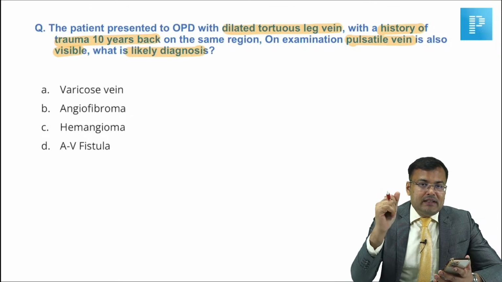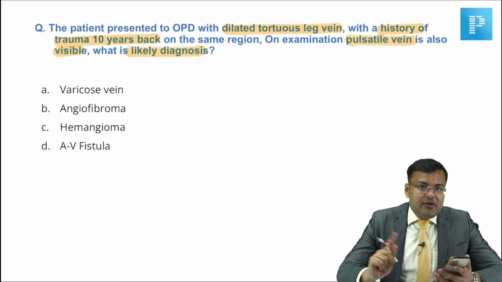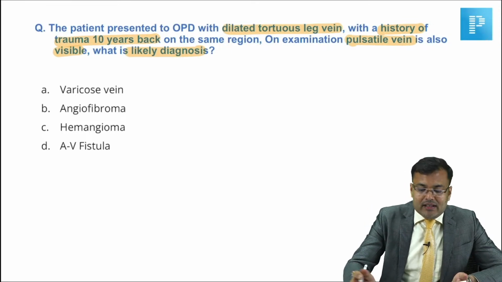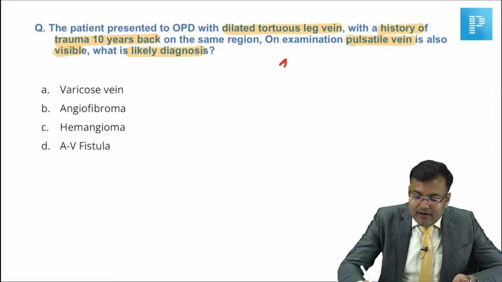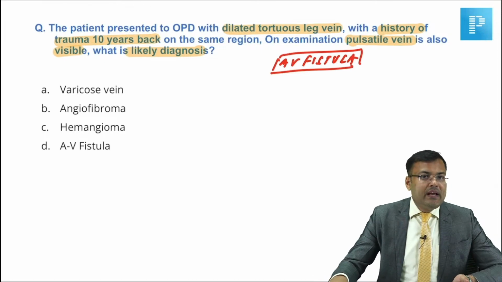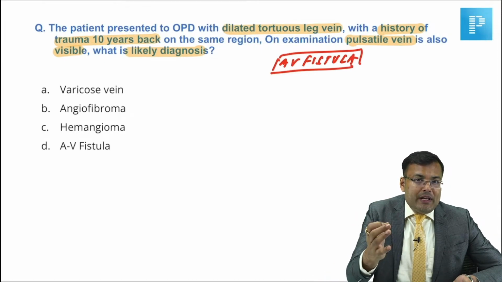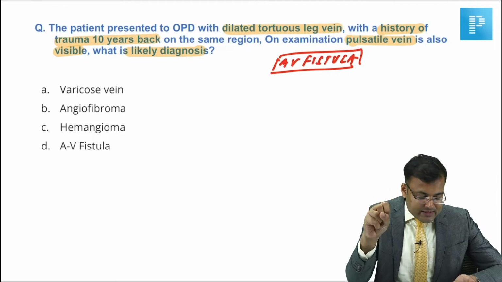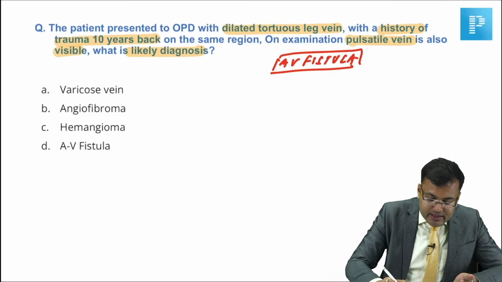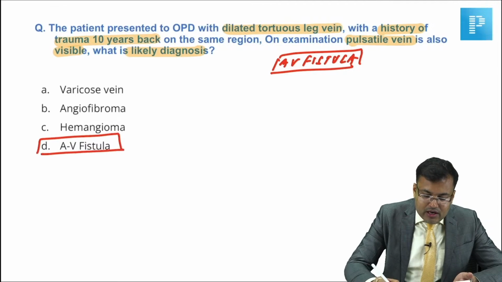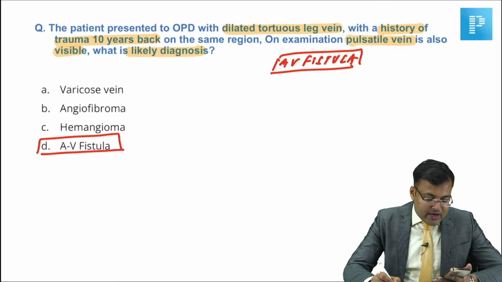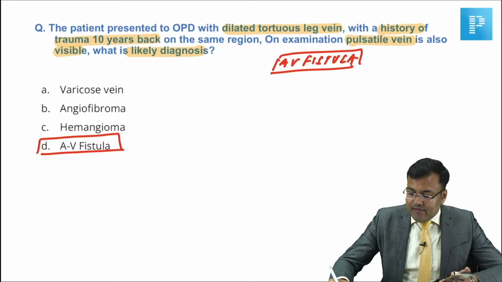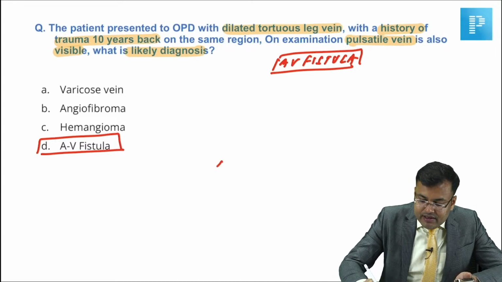If it is pulsatile, obviously there is a connection between artery and vein. History of trauma is there. It means obviously what is this? This is an AV fistula, arteriovenous fistula. And in arteriovenous fistula, what's the problem? There is arterialization of the vein. So the vein becomes dilated, tortuous and thickened, and there is pulsation. Guys, so what's the correct answer? It's AV fistula. It is not varicose vein, angiofibroma, or hemangioma. Correct answer, AV fistula.